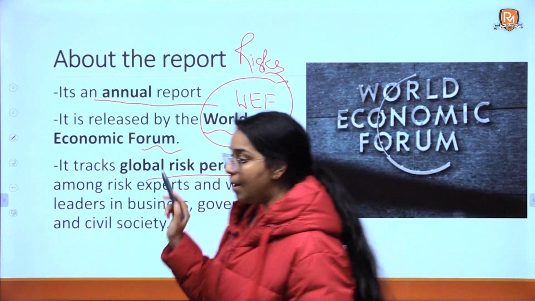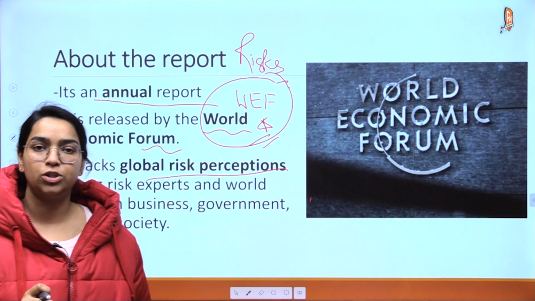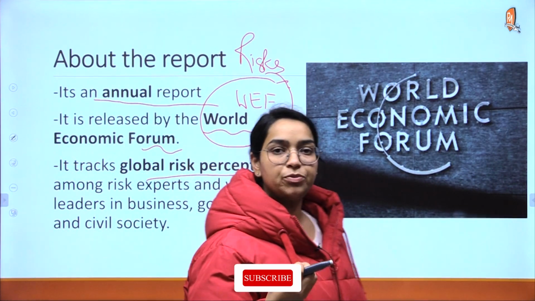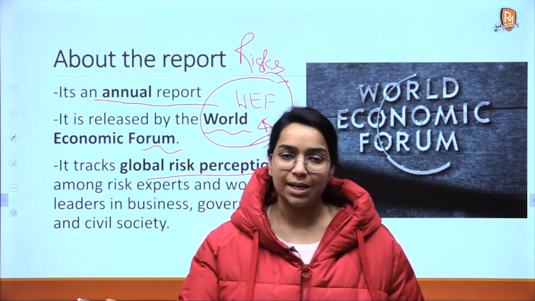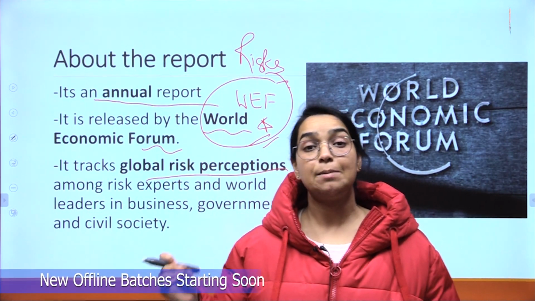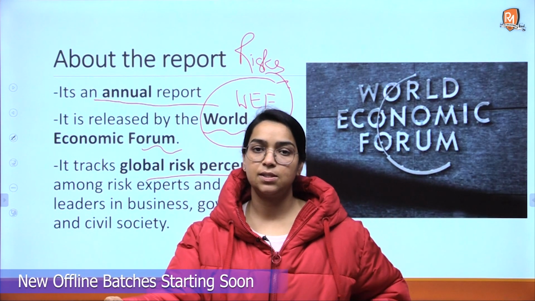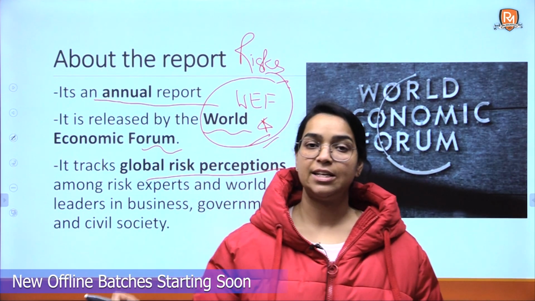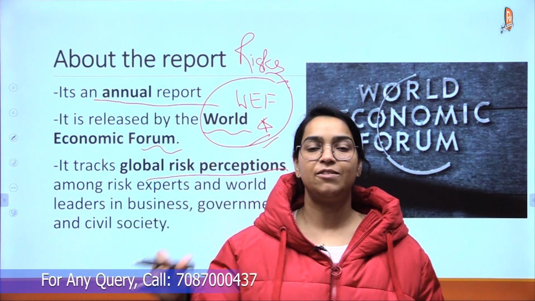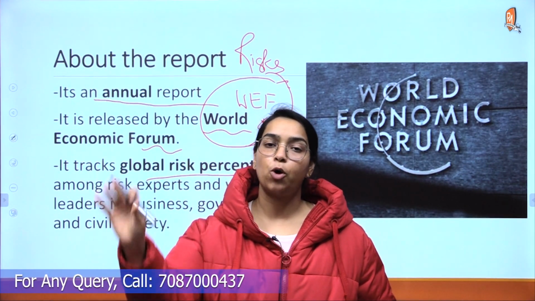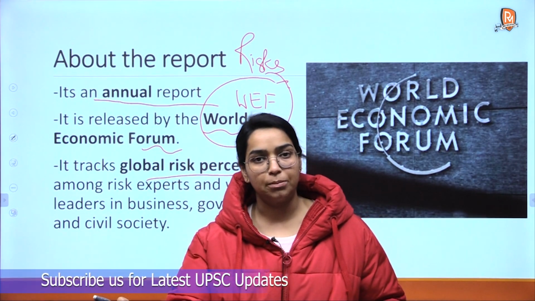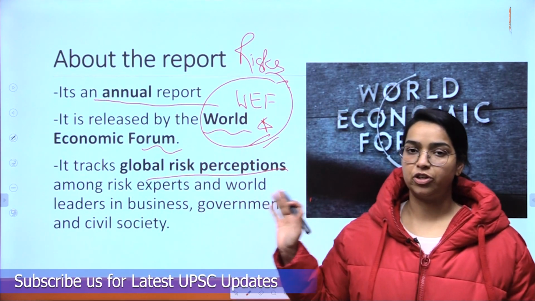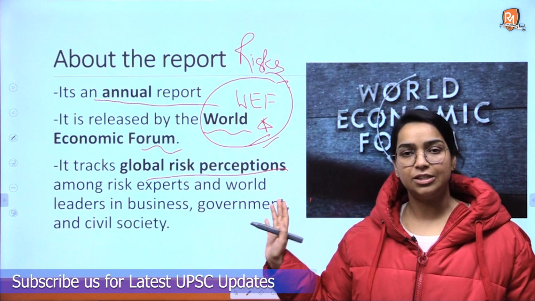Okay, so now basically what does this report tell us about? This report basically shows us the various kinds of risks that are present, that can impact our businesses, that can have an impact on our societies, our people, the humans living on the earth, or even the political stability and instability. All of those are determined by different types of risks that this report discusses.